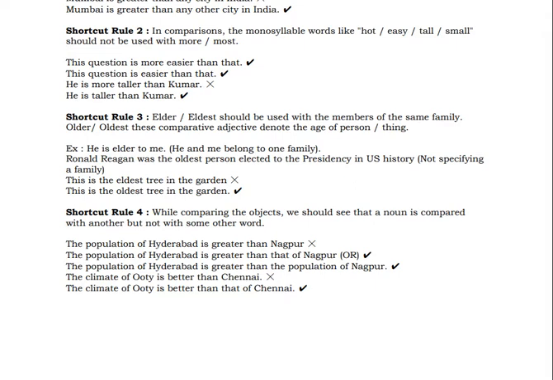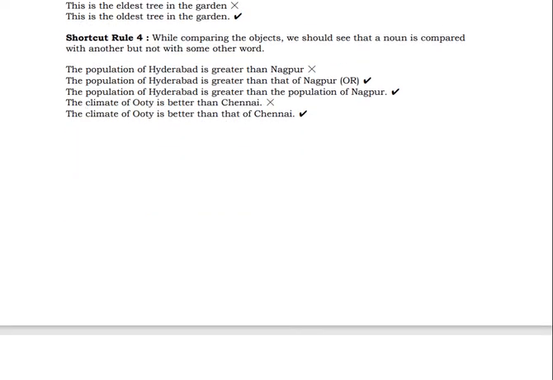The climate of Ooty is better than that of Chennai. Okay, we have seen 4 rules of adjectives, very important rules. Here, that of or any other, these are the ones quite often repeated in the examination. And one more rule: if monosyllable words are there, don't use more or most. So let's go to the next, that is rules related to adverbs.